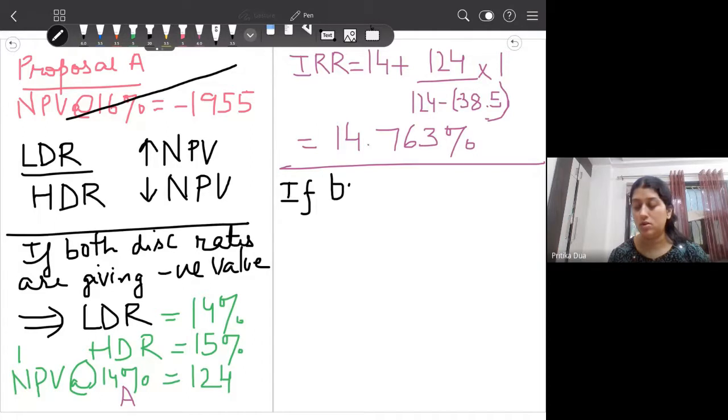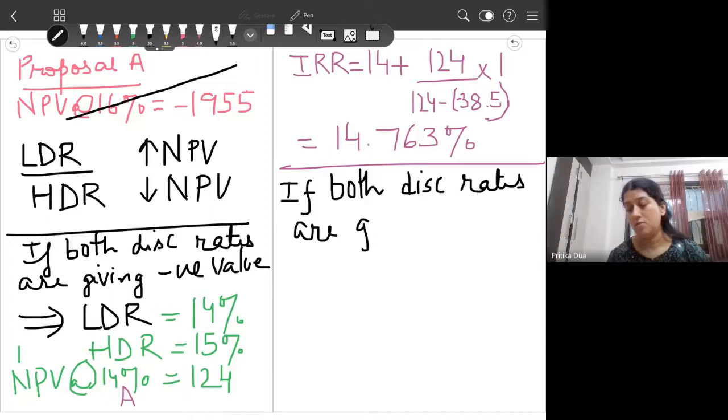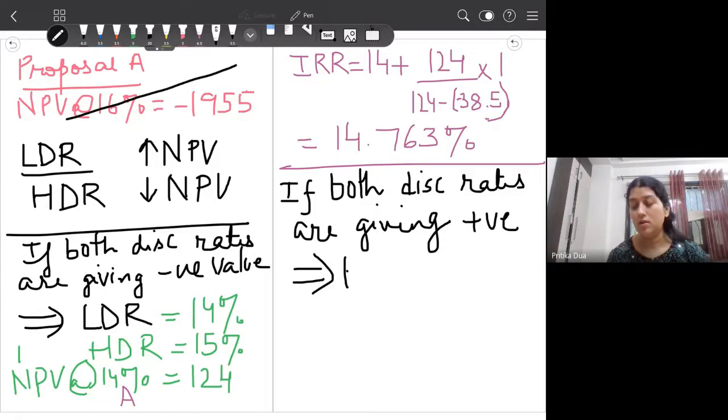If both discount rates are giving positive value, again you cannot find IRR because you need one negative value. So now you will move to a higher discount rate to get one negative value so that you can complete the solution for IRR.